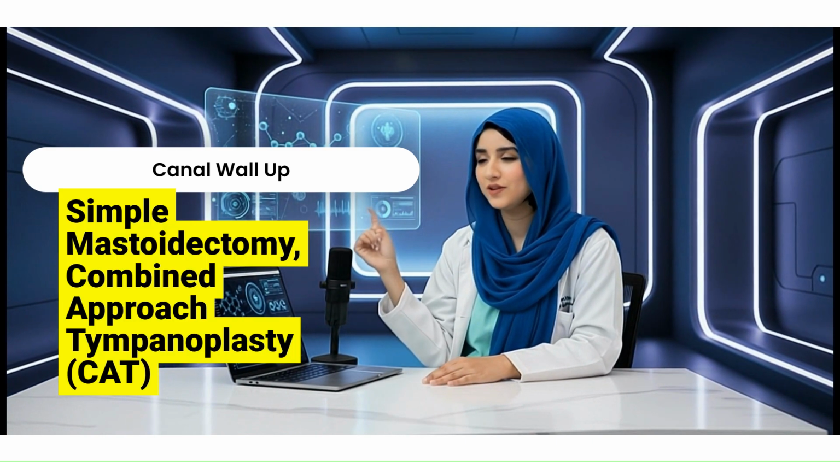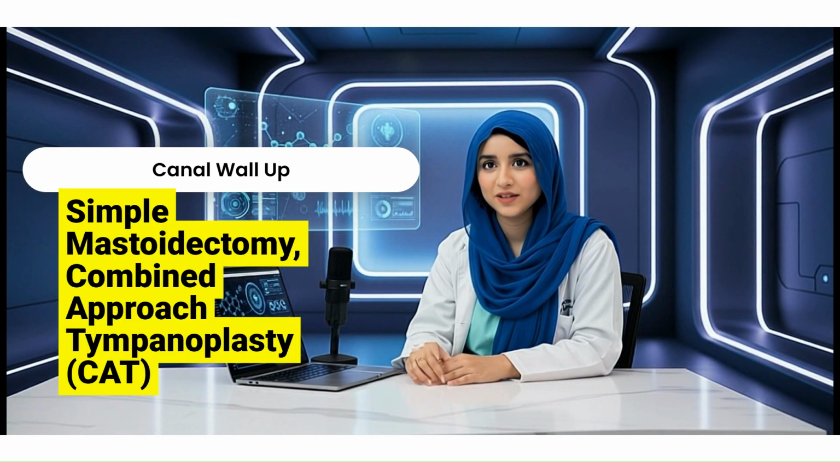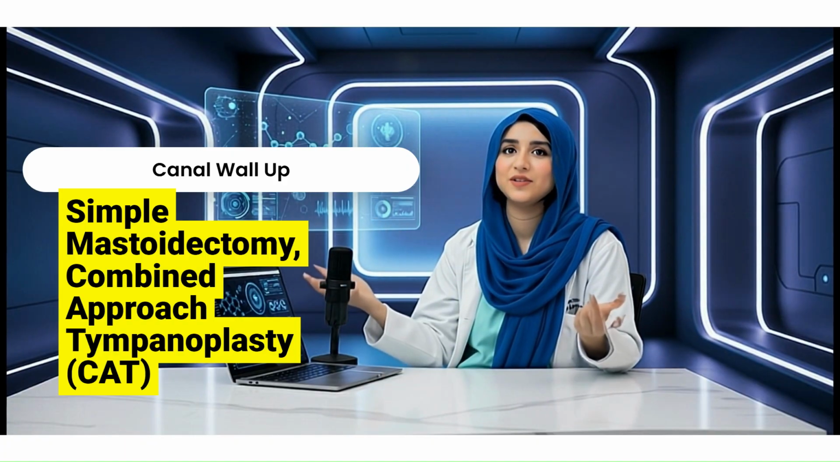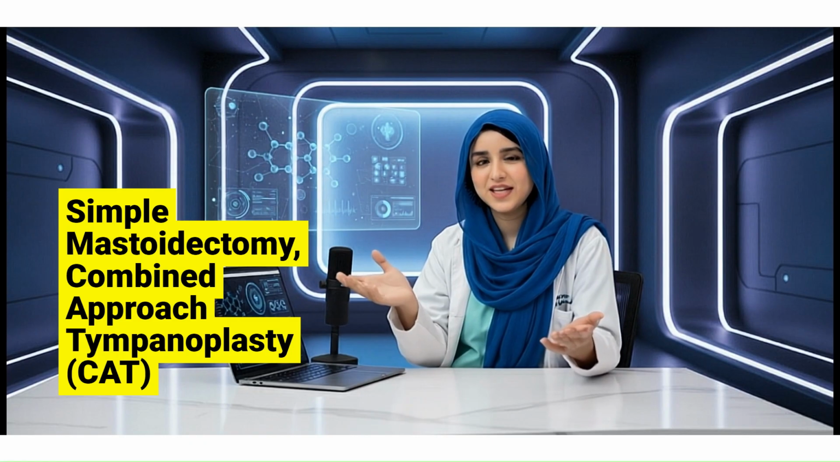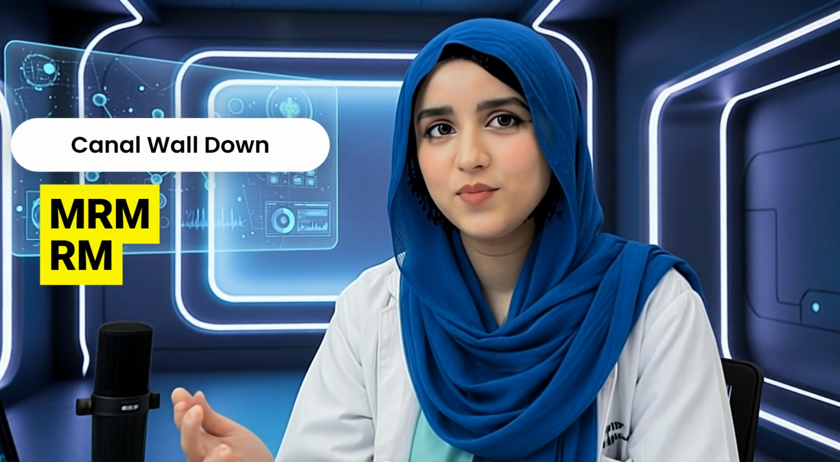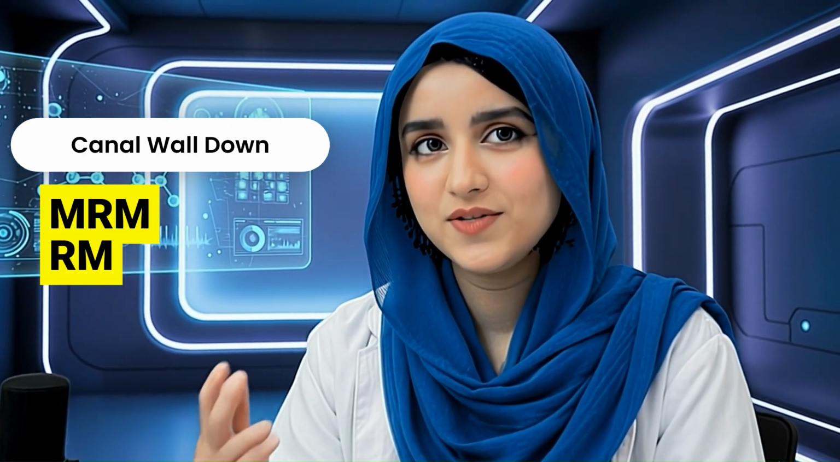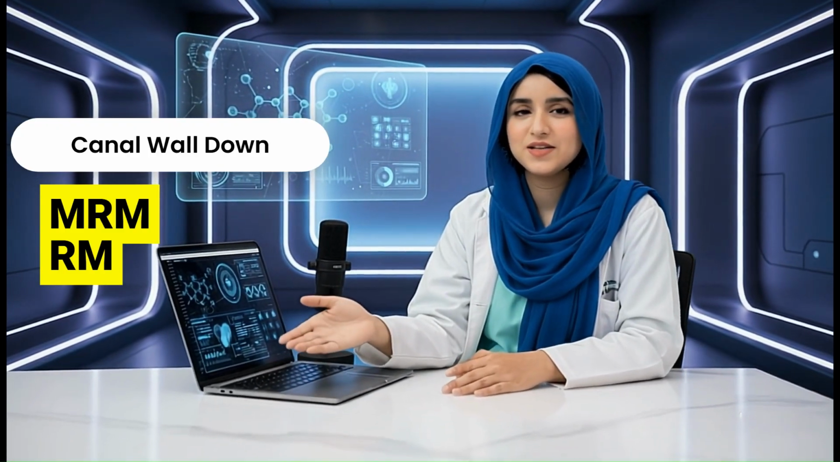A. Canal wall up. The posterior bony ear canal wall is preserved. This maintains a normal-looking ear anatomy but requires meticulous technique and often a second-look surgery to check for hidden recurrence. B. Canal wall down. The posterior bony ear canal wall is removed. This provides superior visualization, reduces recurrence rates, but creates a permanent mastoid cavity that requires lifelong care and cleaning.